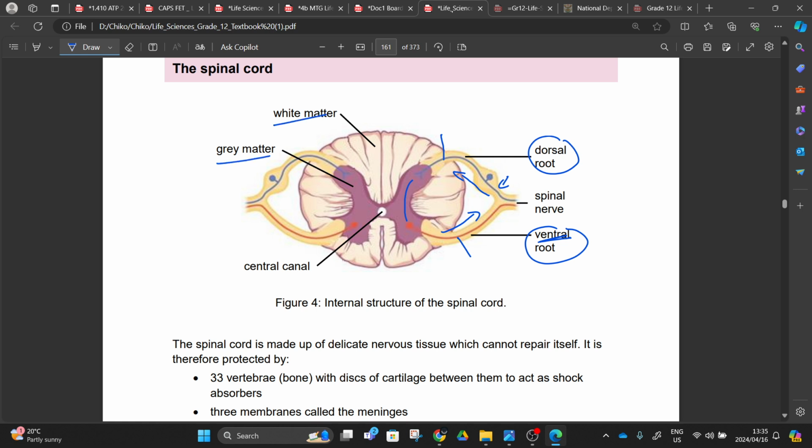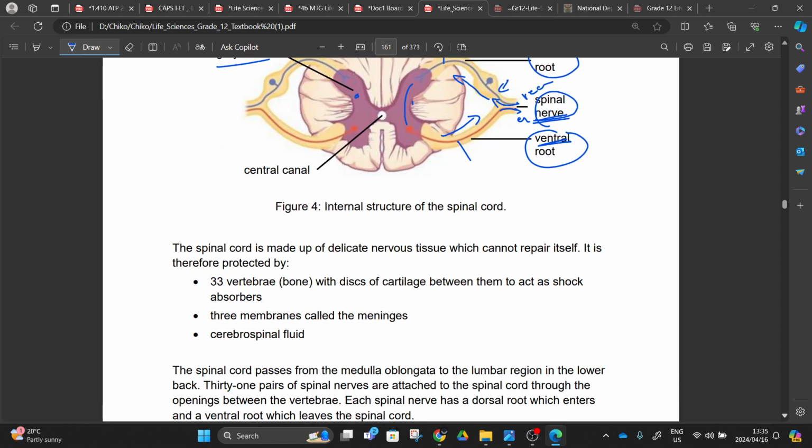We skipped white matter and gray matter because we said in a brain the situation is different. In a spinal cord, the gray matter is inside and the white matter outside, but in a brain, the white matter is inside and the gray matter outside. I will have time to explain why it is like this. So now we have a spinal nerve here. This nerve consists of two neurons. One neuron brings in the information from a receptor, which we learned about yesterday, and the other neuron takes out the impulse to the effector.